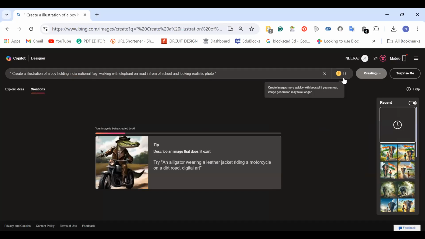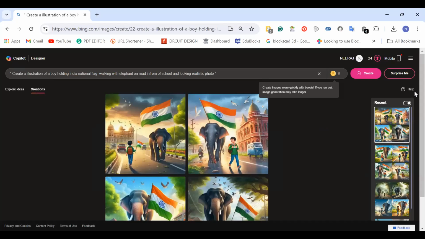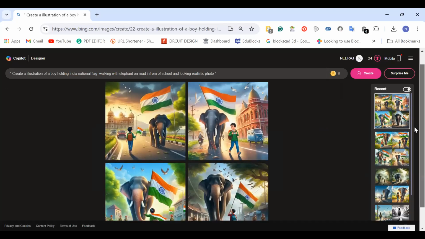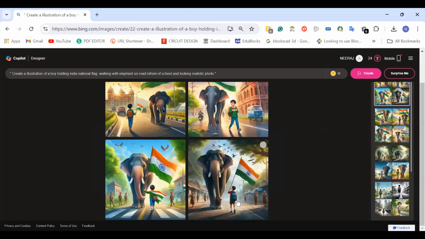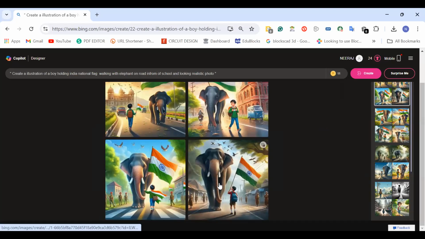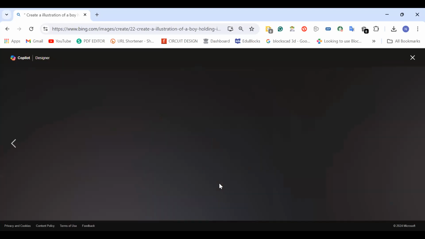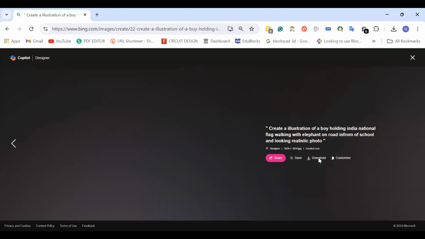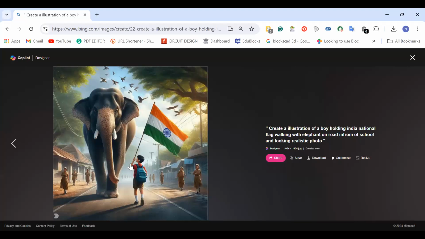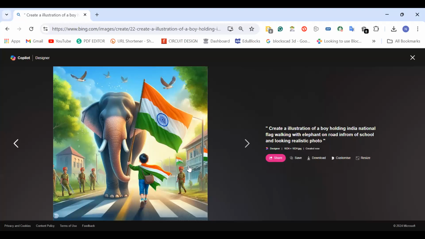So I have 11 points left over here. Now you can see how AI understands what a school looks like. I'll just click on this first image and let's see. You can download these images from here and use them. Now this is a background of a school. There are some students that AI understands, right? So this is how, as per your prompt, you can change.